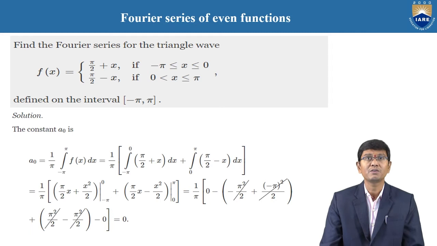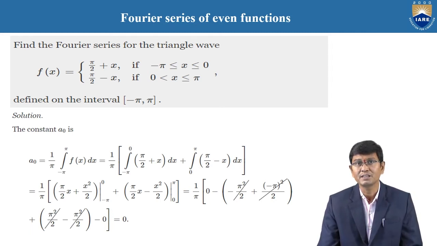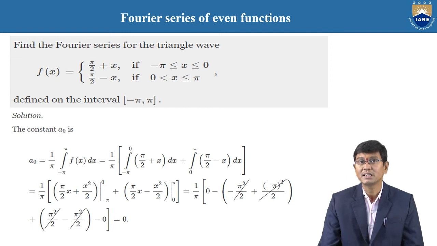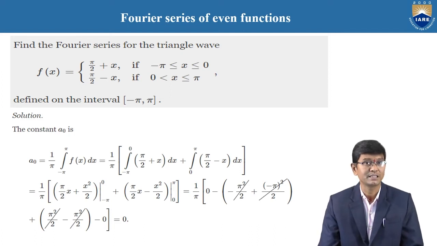Now we need to find the Fourier series for the triangular wave, that is f of x is equal to pi by 2 plus x, pi by 2 minus x, in between minus pi is less than x is less than 0 and 0 is less than x is less than pi.